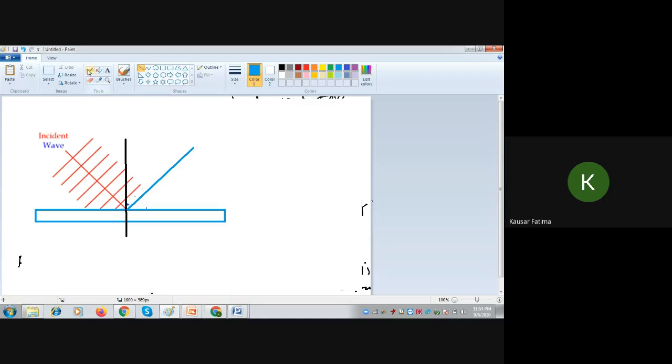The separation should be the same. So it means the wavefront will be going this way, 90 degrees to this new direction of propagation.